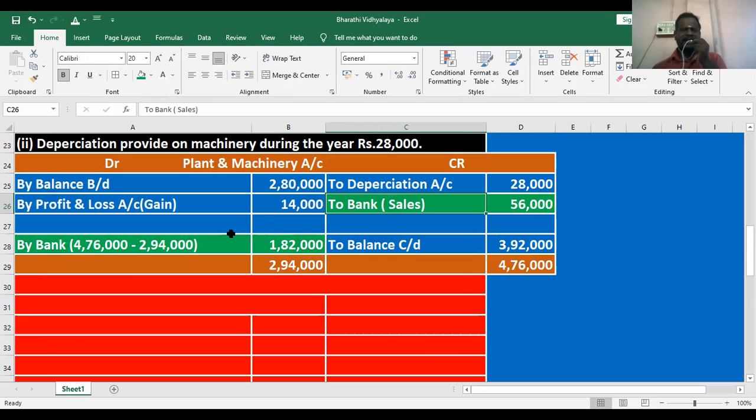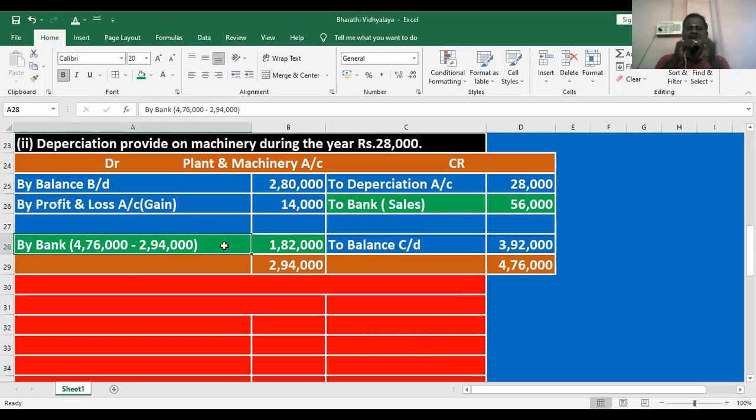Whenever the bank account mentions the plant and machinery account on the debit side, the plant and machinery account comes in. It means the purchase of plant and machinery. That's why it is highlighted in green.